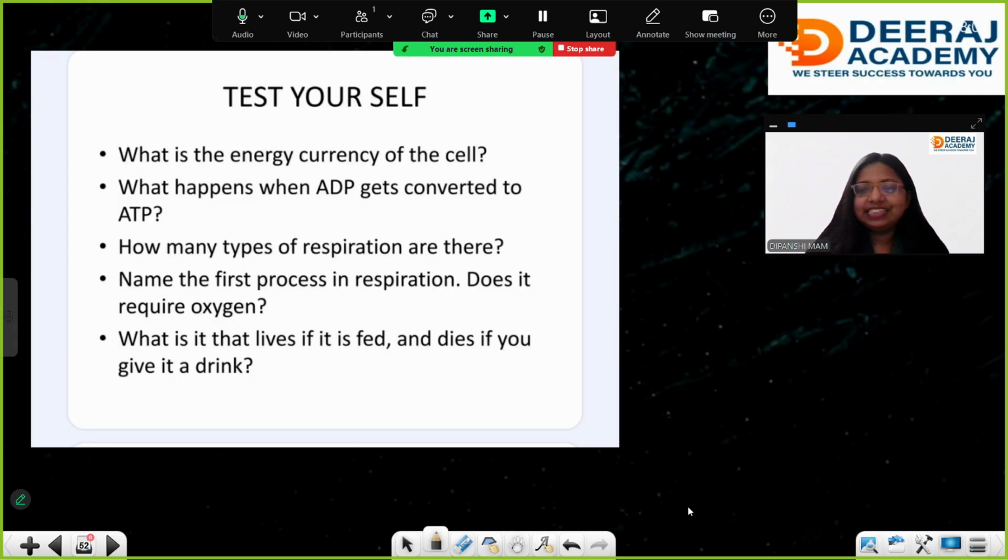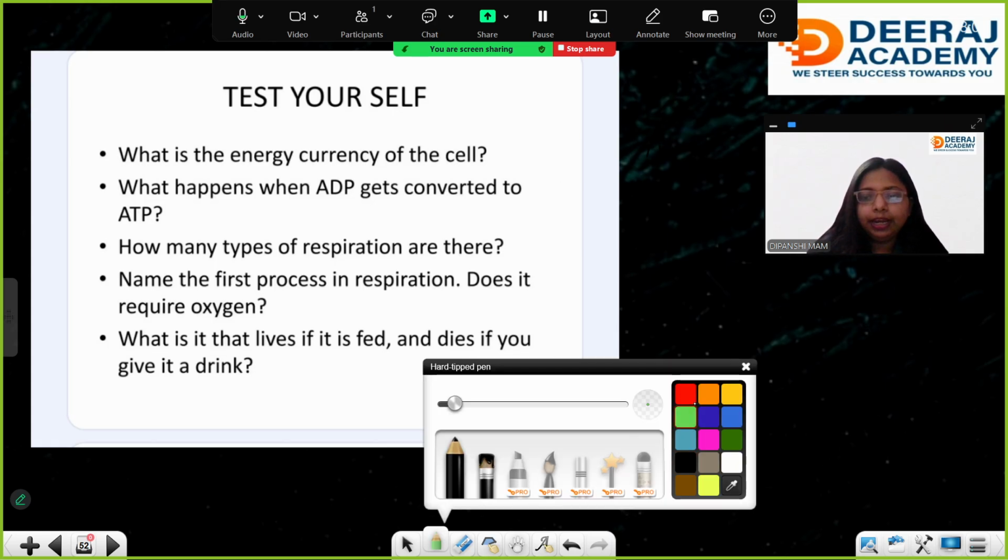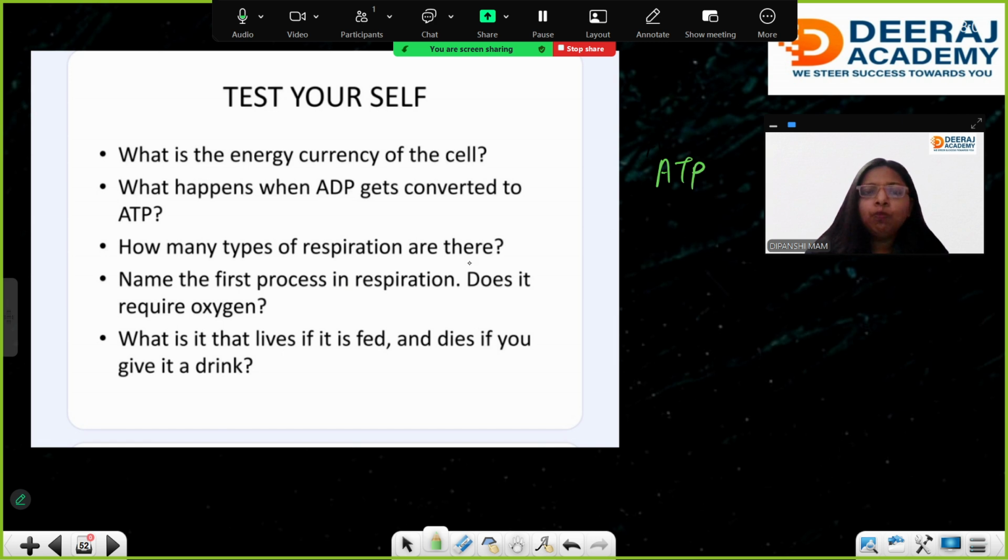Now you need to test yourself. What is the energy currency? Ma'am, it is of course ATP. ATP is the energy currency of the cell. What happens when ADP gets converted into ATP? It means energy is being made. How many types of respiration are there? You will say 2 types, aerobic and anaerobic. Name the first process in respiration. Does it require oxygen? You need to comment down these answers.